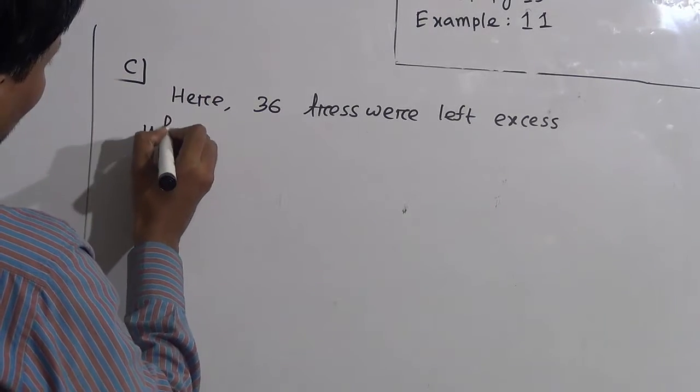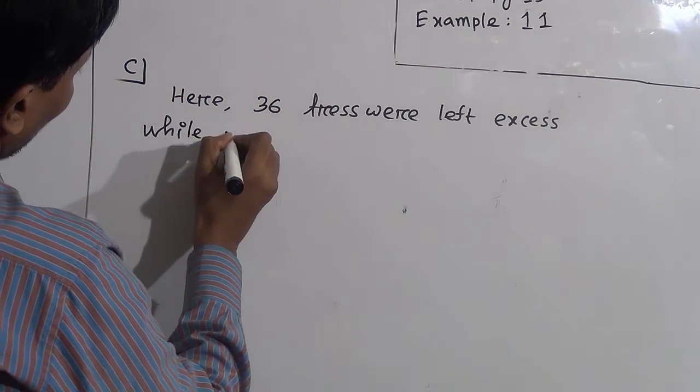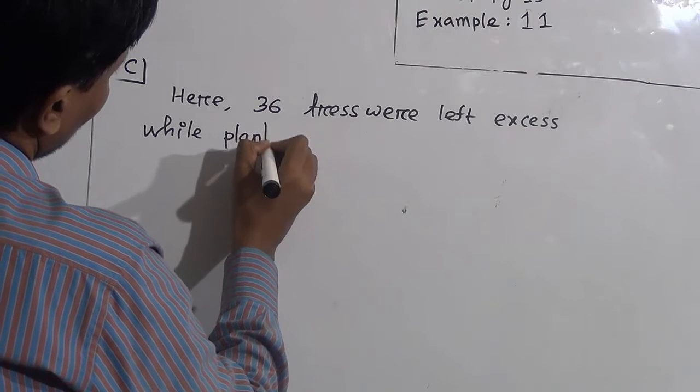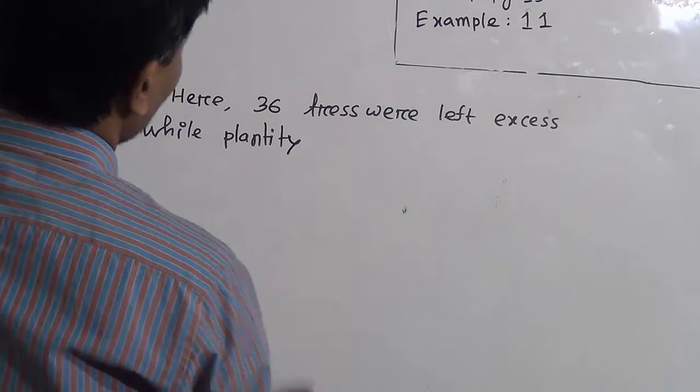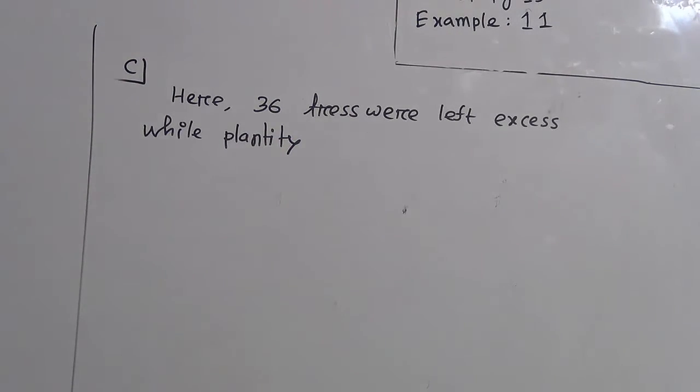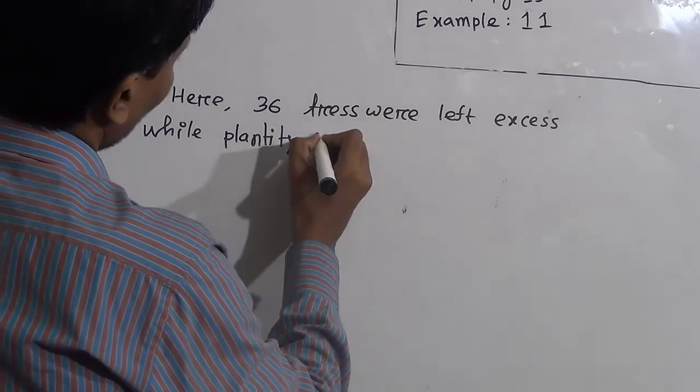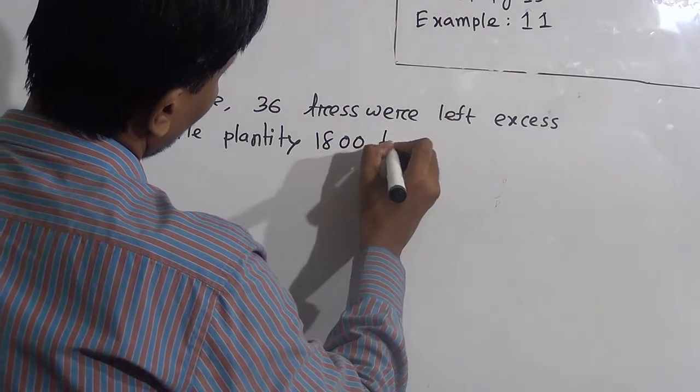While planting 1800 trees in a square form, 36 trees were left excess.